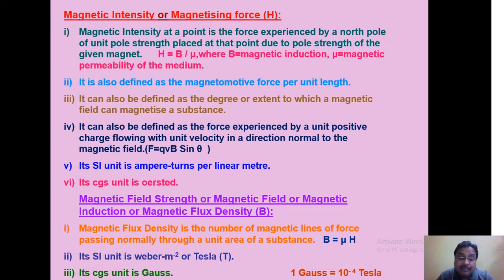It is also called magnetic induction, B, represented by mu H, that is B equal to mu H. Its SI unit is Weber per meter square, or Tesla, but the CGS unit is Gauss. We can establish the relation that 1 Tesla equal to 10 to the power 4 Gauss, or 1 Gauss equal to 10 to the power minus 4 Tesla.